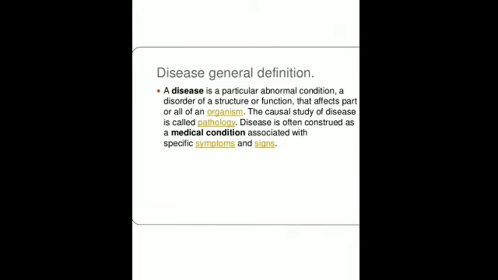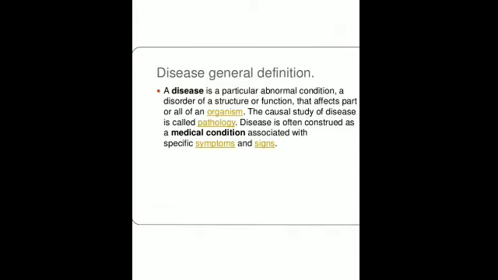So it is a particular abnormal condition, that is not normal. Is that clear? Away from being normal. It can be a disorder of the structure or function of any part of the body, and that is affecting a part of the body and the activity of an organism. Is that clear? And the study of disease is called pathology.